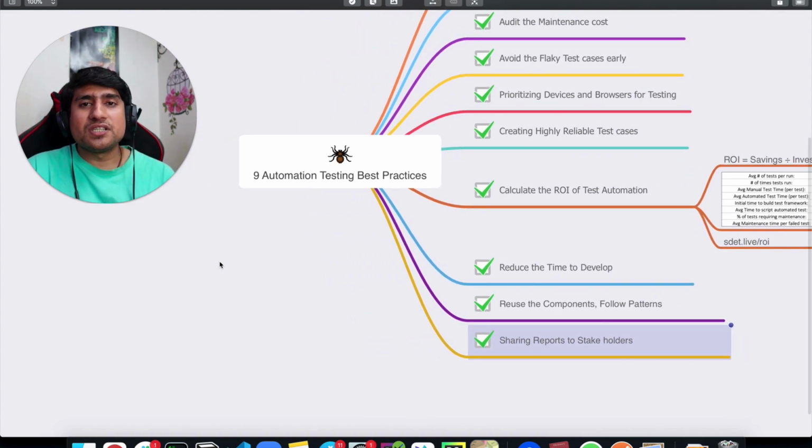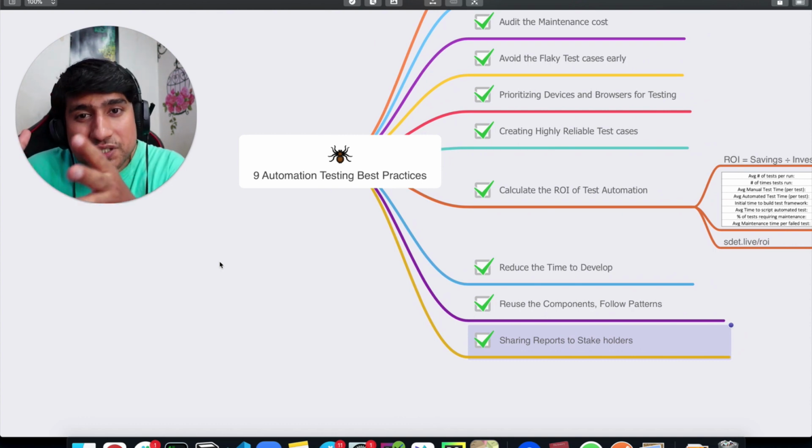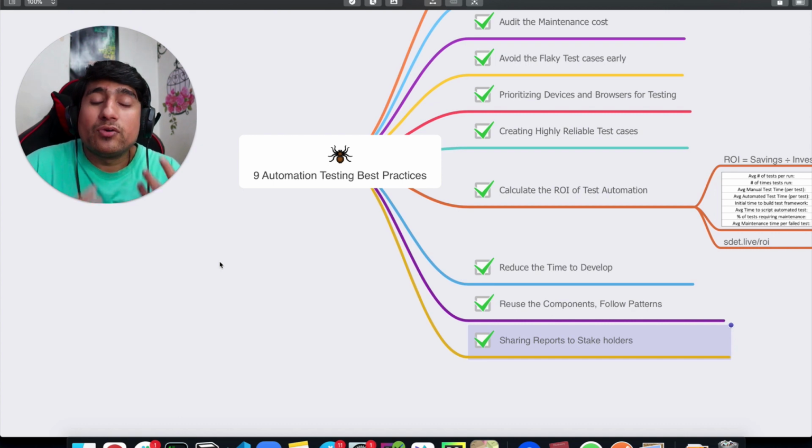So these are the 9 automation testing best practices that I think will help you a lot if you are someone who is trying to switch from manual to automation, or you have been doing automation for a certain time, right?